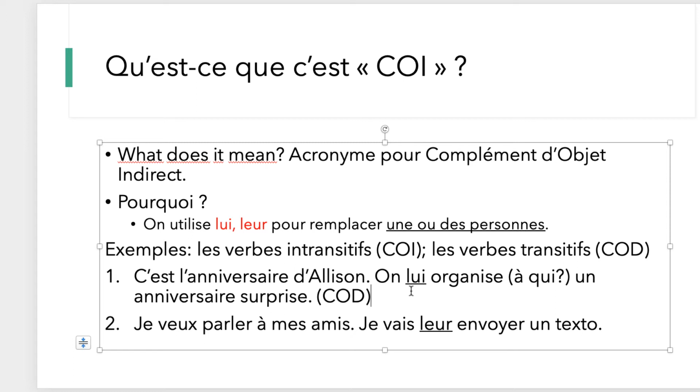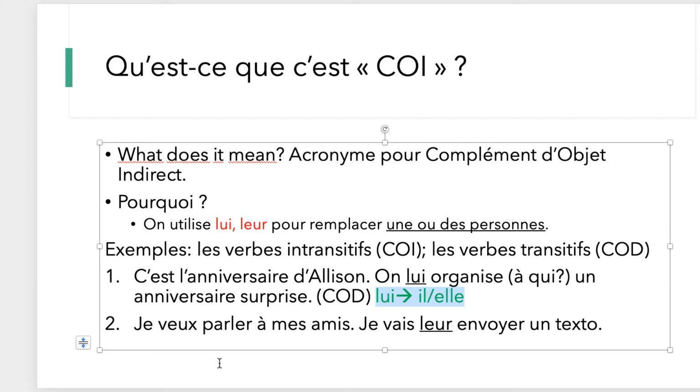What you need to know with COI is you're asking the question à qui, which is to who, right? You're organizing a surprise birthday to who? To Alison. So that's why you're using lui. Notice that even though lui here might look like it's for the male gender, when you're using COI, lui would be for pronouns il and elle. Okay, so keep this in mind because again, with COI, you're only dealing with two pronouns, and that's lui and leur.